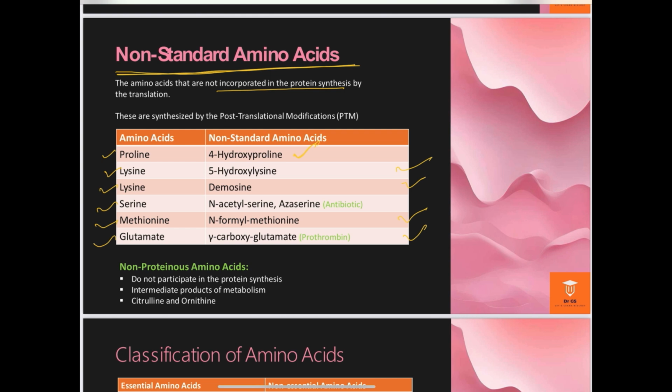This table is very important for the objective examination or the short type of examination. And what is the azaserine? You can say the azaserine is an antibiotic, which doesn't participate in protein synthesis, an intermediate product of metabolism. Another is citrulline and ornithine. You have already studied in the previous classes the synthesis of urea by the ornithine cycle taking place in the liver, and there the citrulline and ornithine are synthesized. These are also non-standard amino acids.